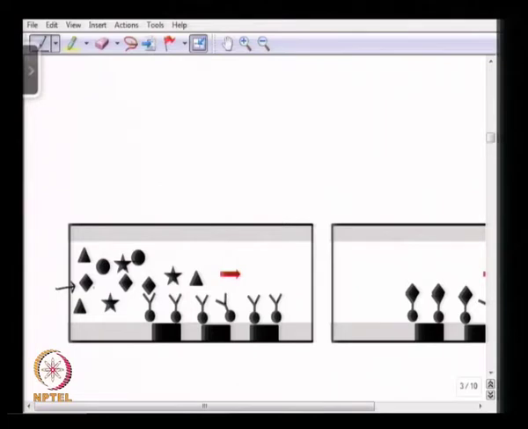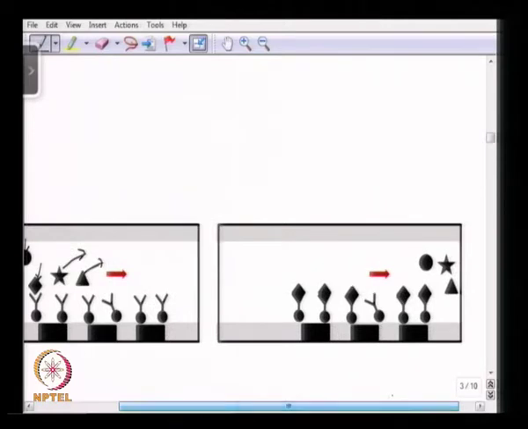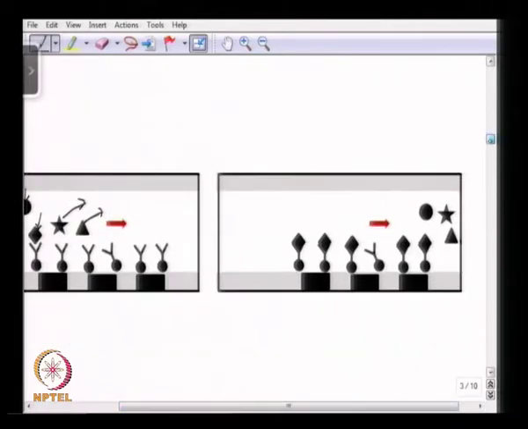So, this is the target antigen, and these target antigens bind to the antibodies, whereas the other antigens, this and this, are not target antigens, so they just flow out along the channel. So, what we end up getting is these magnetic beads attached to the antibodies, and these antigens come and bind to the specific antibodies.